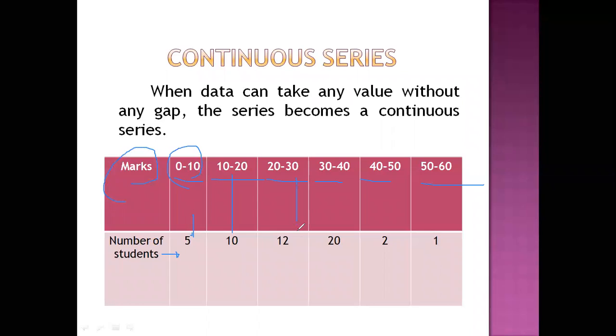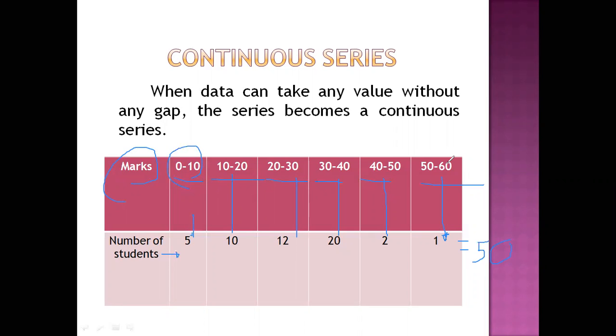20 to 30 marks are scored by 12 students. 30 to 40 marks are scored by 20 students. 40 to 50 marks are scored by 2 students. 50 to 60 marks are scored by 1 student. The total number of students: 1 plus 2 is 3, 3 plus 20 is 23, 23 plus 12 is 35, 35 plus 10 is 45, 45 plus 5 is 50. So data of a total of 50 students is given.